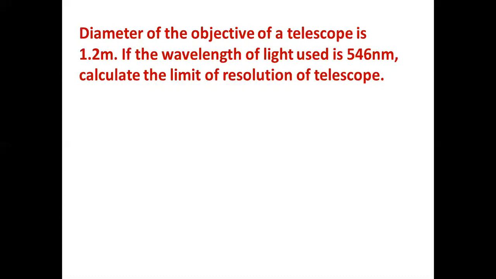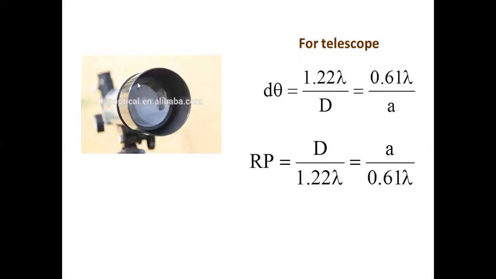You know, for a telescope, limit of resolution is not the minimum distance. It is the minimum angle subtended at the eye by the two objects, which are seen clearly separated. In a telescope, there is a big lens, which is the objective, towards the object. So diameter of that lens is D, and the minimum angle subtended so that they can be seen clearly is 1.22 lambda by D, and the resolving power is D by 1.22 lambda. Of course, a is the radius, that you can study later. So directly substituting, that's all. And lambda is the wavelength of light.